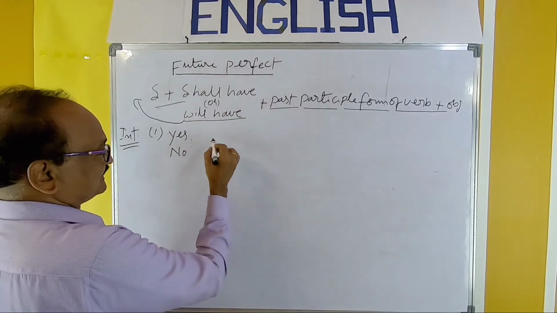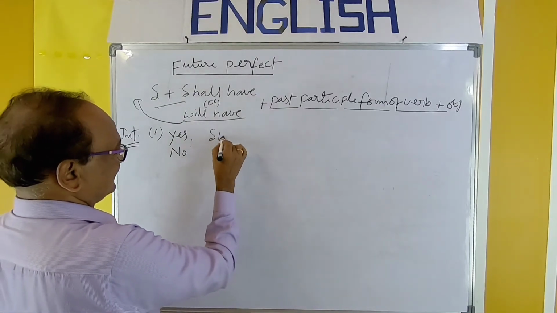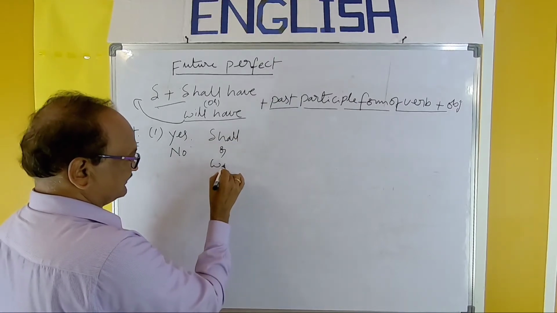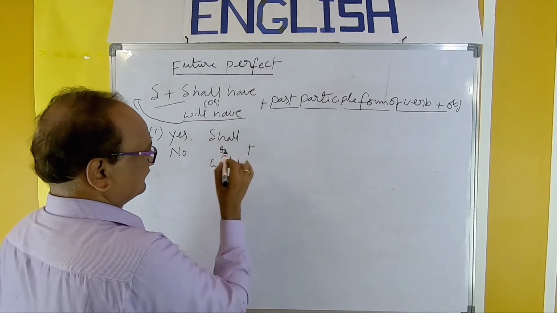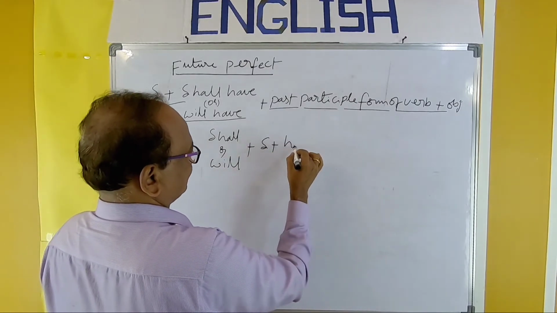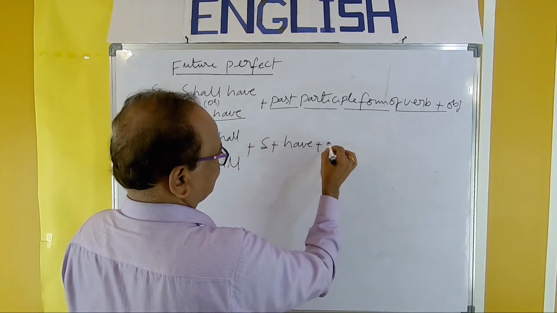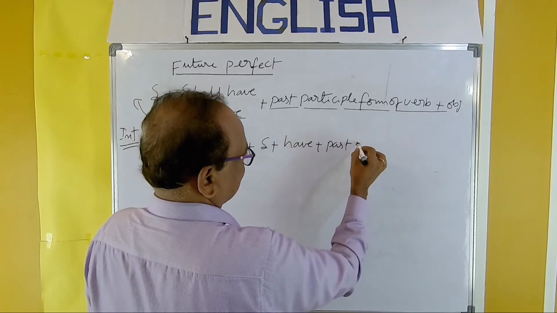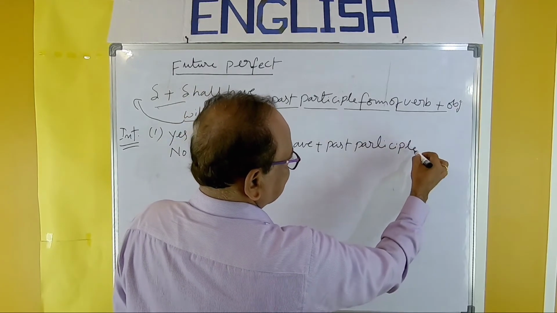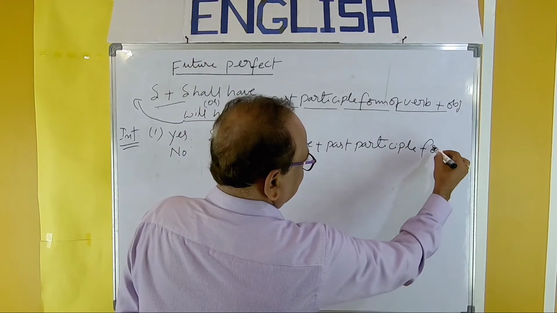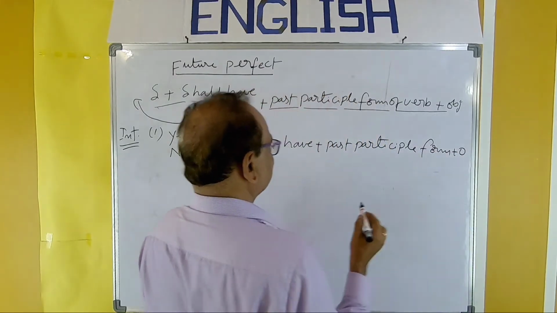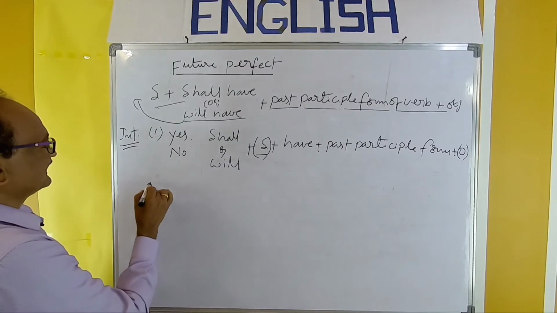So the structure is like this: only shall or will plus subject plus have plus past participle form of verb plus object. So this is the first pattern.